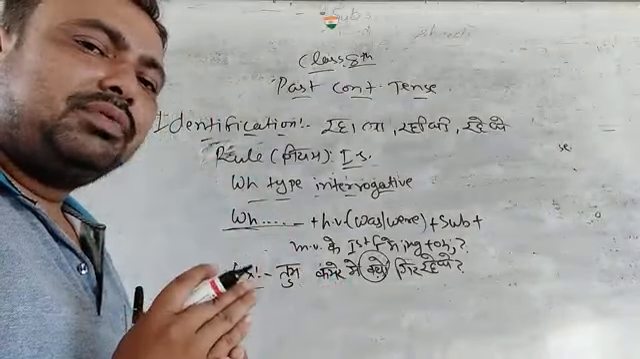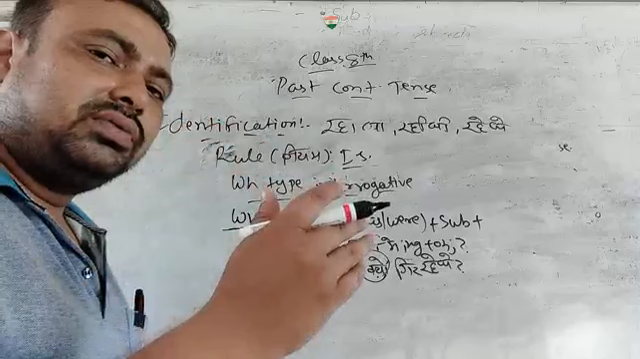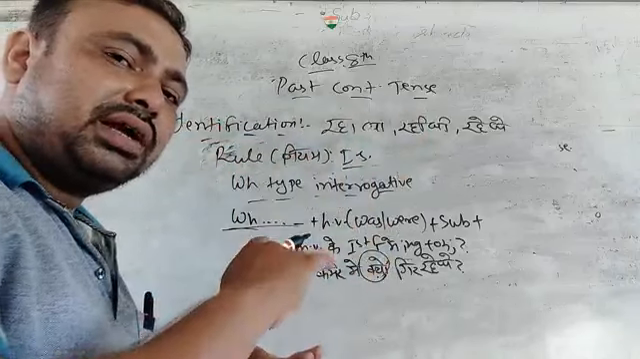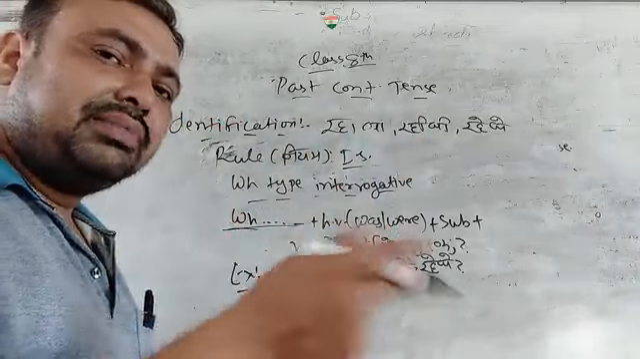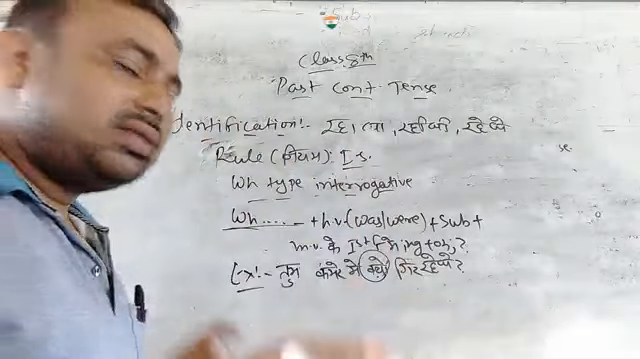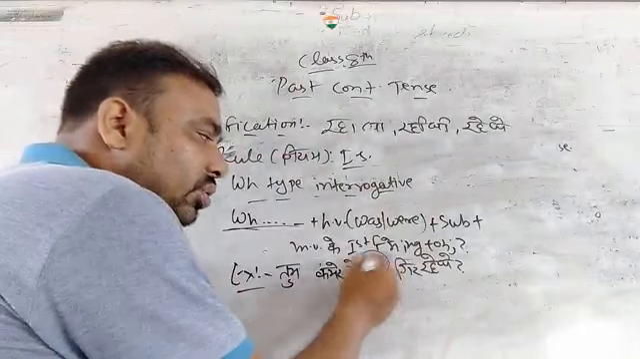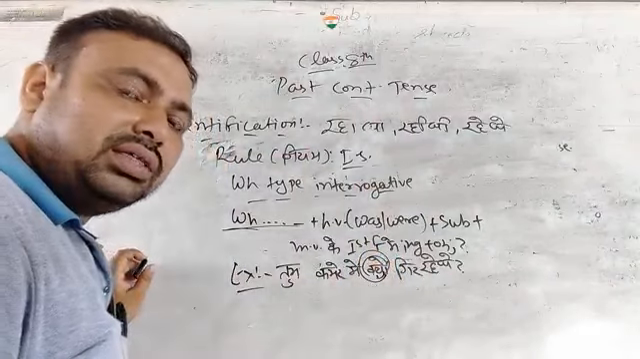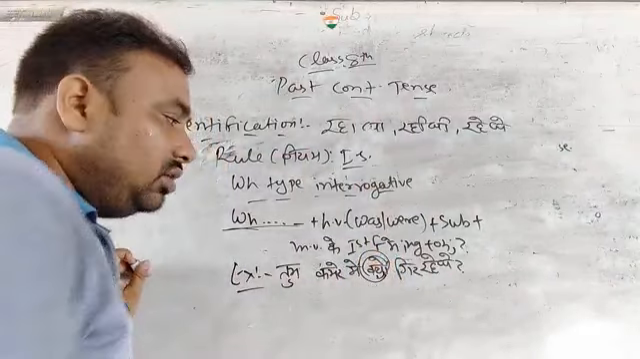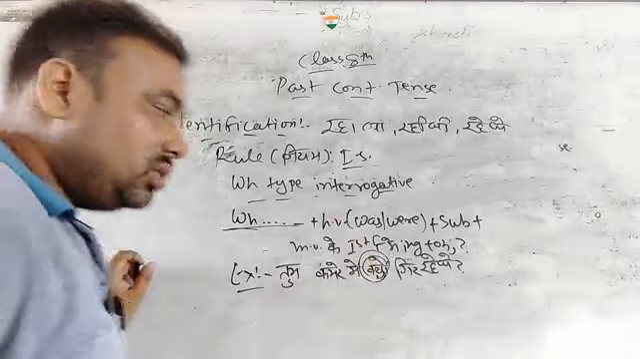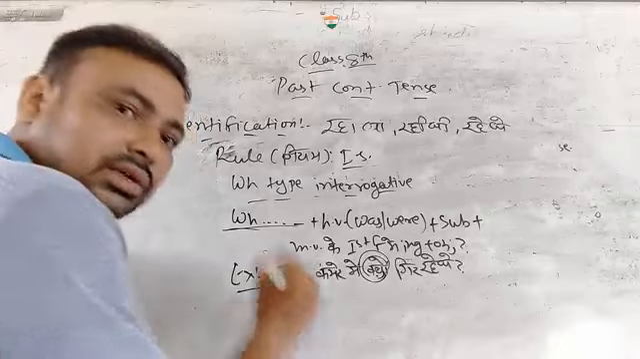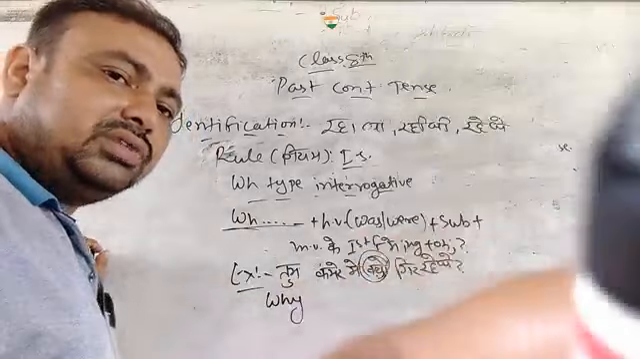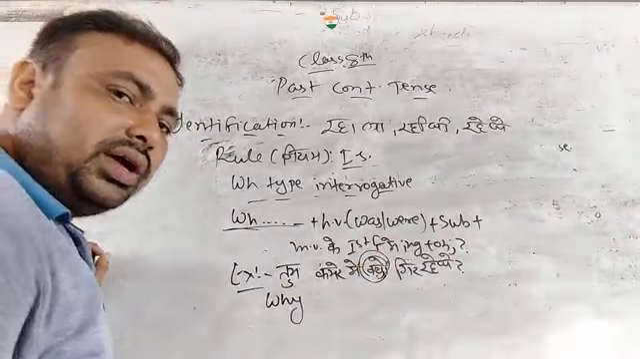Because in helping verb type you find the interrogative sign in the beginning of the sentence, but in WH type you find the interrogative sign in the middle of the sentence. As you can see here, kyun, where have you found this interrogation sign? You have found it in the middle of the sentence. Okay, so kyun. So what is the English version of kyun? It will be why.